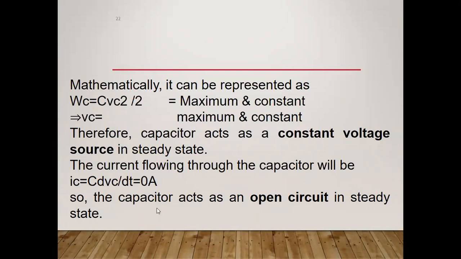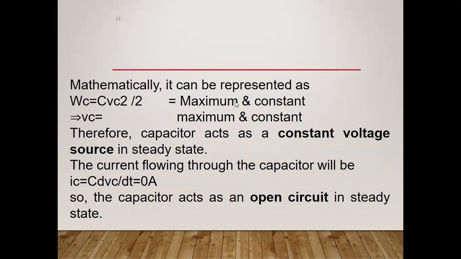Next, how do you write the expression of the current for the capacitor? IC is the current flowing through the capacitor. IC is equal to C dot DVC by dt, where C is the capacitance and DVC is the differential voltage across the capacitor. The entire term will be 0 ampere at the steady state. So in this way, the capacitor acts as an open circuit in the steady state, whereas the inductor acts as a short circuit.